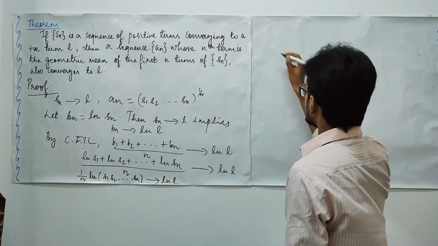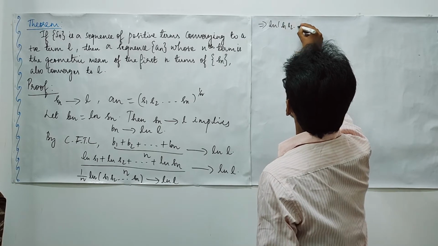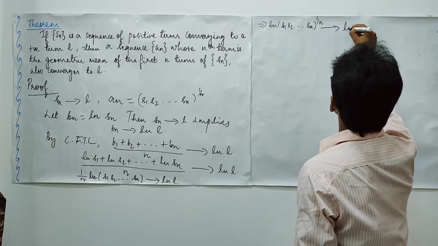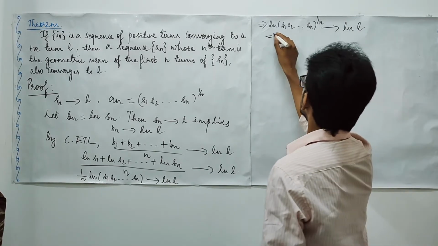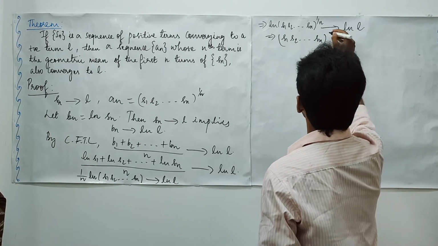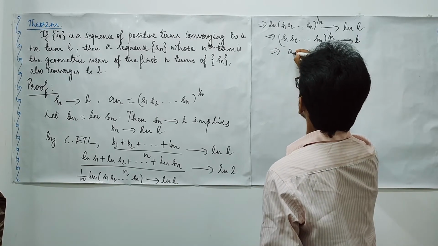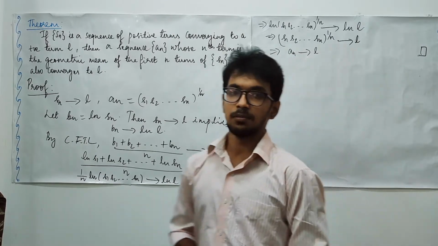Now you may write this as log of (S1 S2 ... Sn) to the power 1 upon n converges to log L. If this is the case, this clearly implies (S1 S2 ... Sn) to the power 1 upon n converges to L. So this is what says your An converges to L. This completes the proof of this theorem.